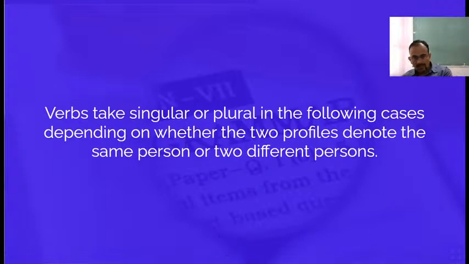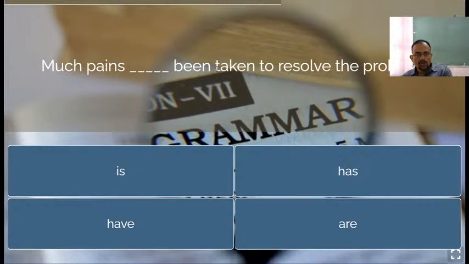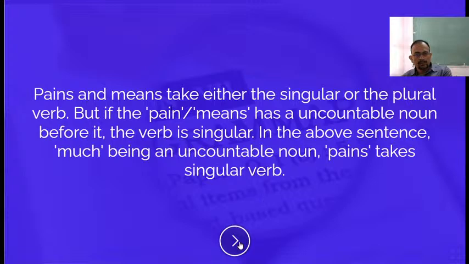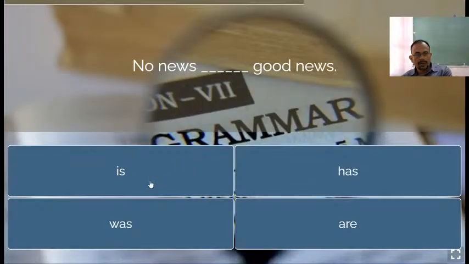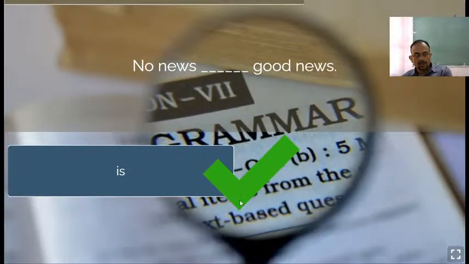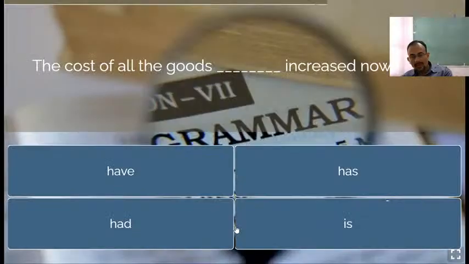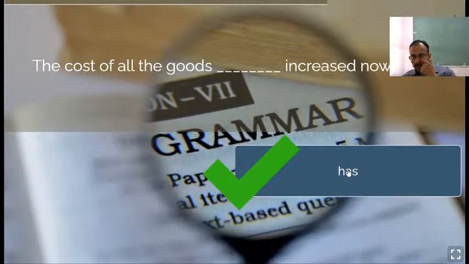Okay. Much pains is repeated. Because pains is preceded by much, therefore it should be has been taken. Okay. Next one, no news is good news. It's also repeated, it seems. The cost of all the goods has increased nowadays. It should be has here.